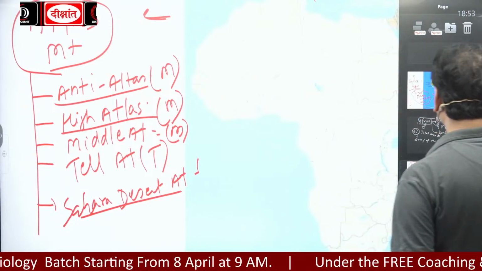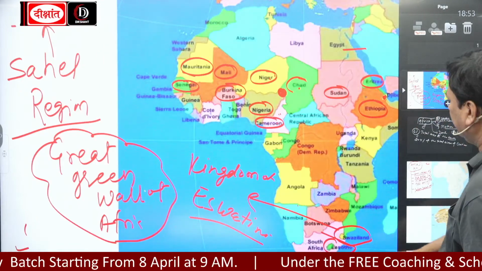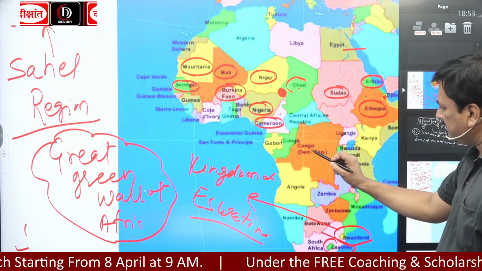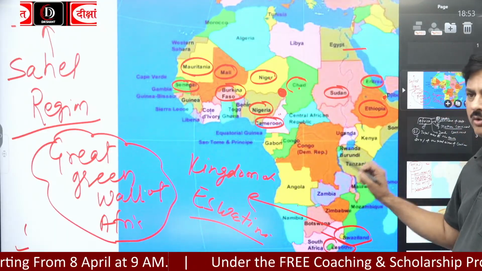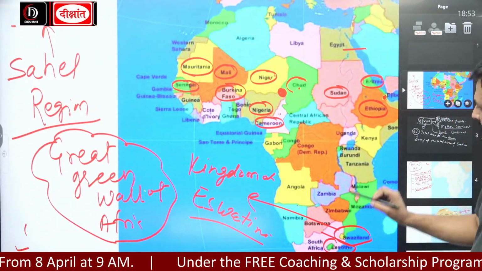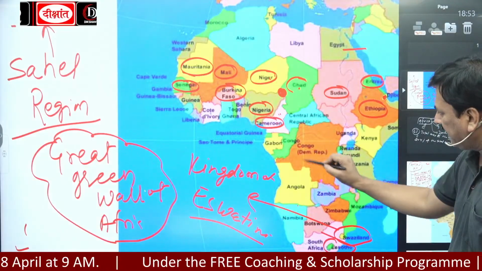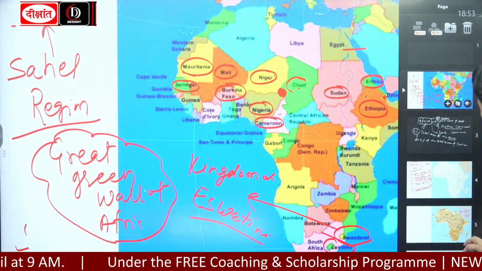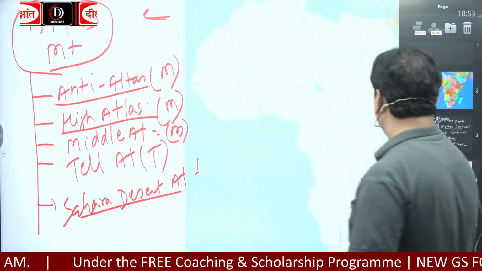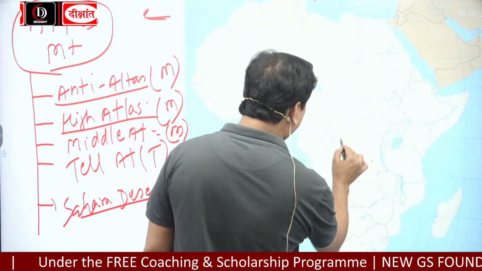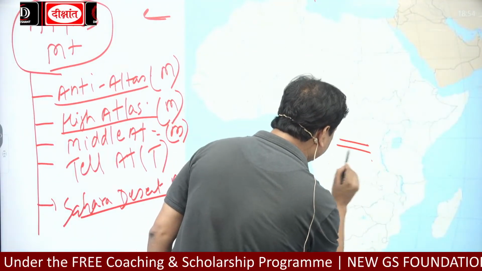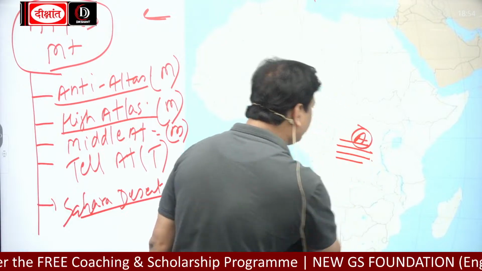So look here. This is the Democratic Republic of Congo. Now look at this map. Here in the Democratic Republic of Congo there is the plateau called Katanga Plateau.